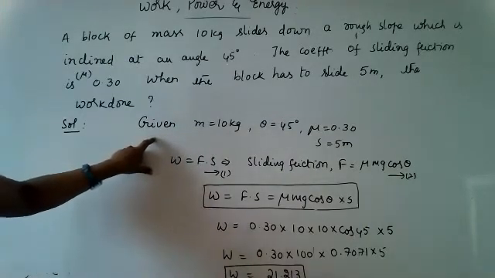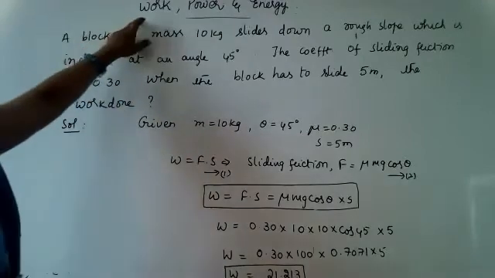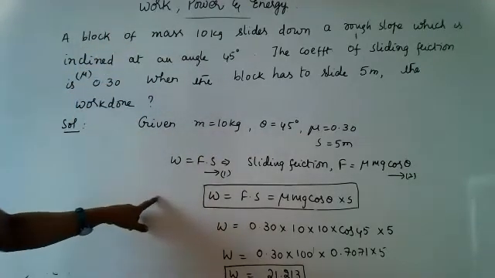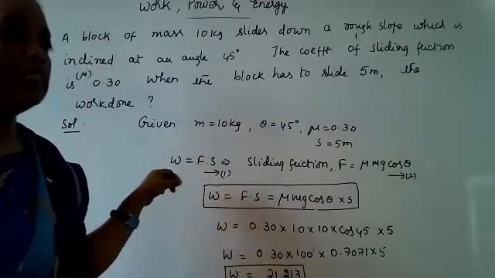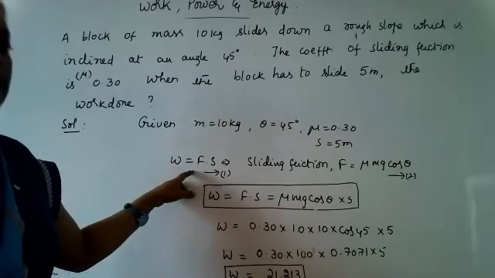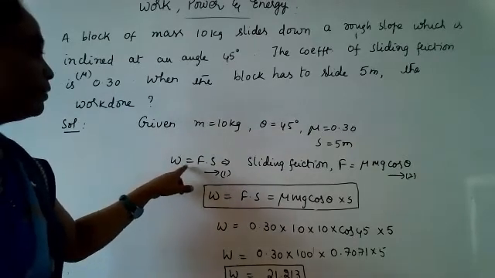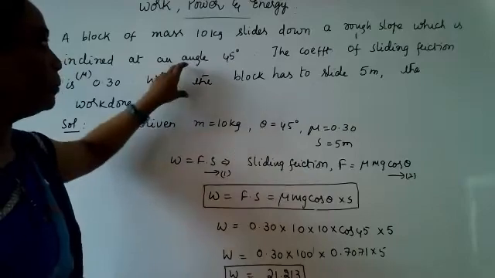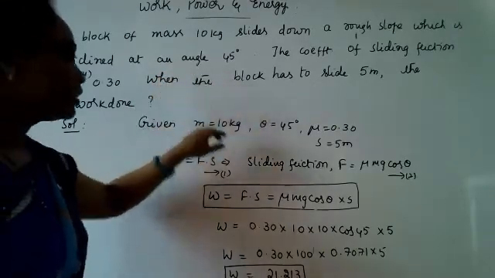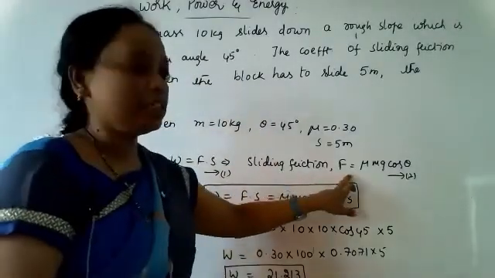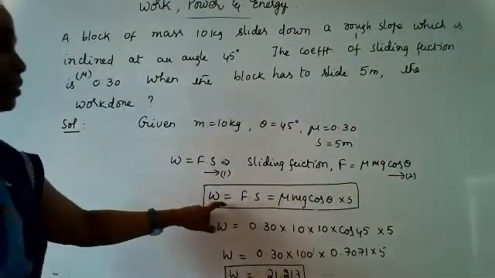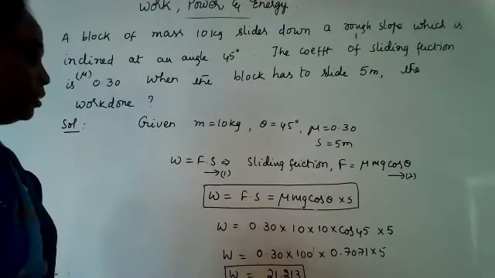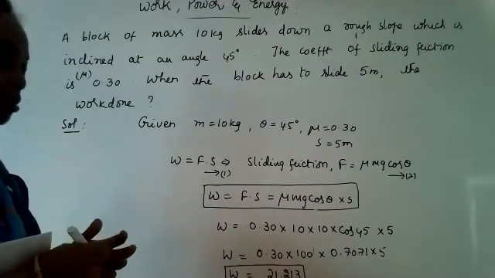Because we are doing the problems in work, power and energy, work is equal to F into S. So generally the formula for the work done is F into S, but for sliding friction, here in the problem sliding friction is given. Therefore the formula for the sliding friction F is equal to mu mg cos theta. So substituting all the values, we are going to get 21.213. So that is the answer in this case.